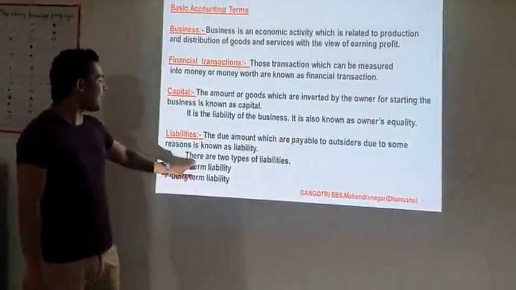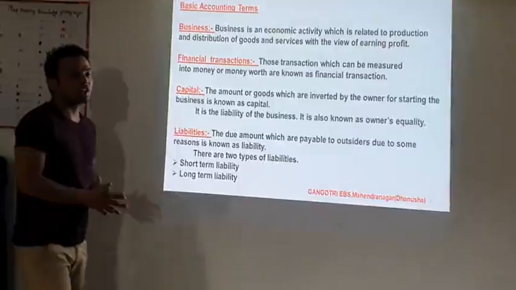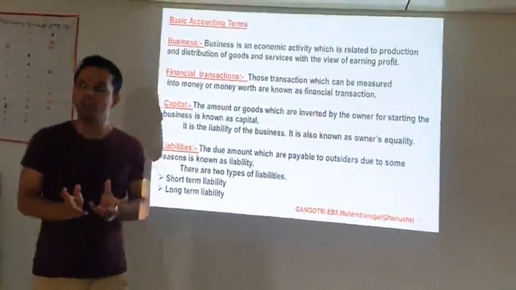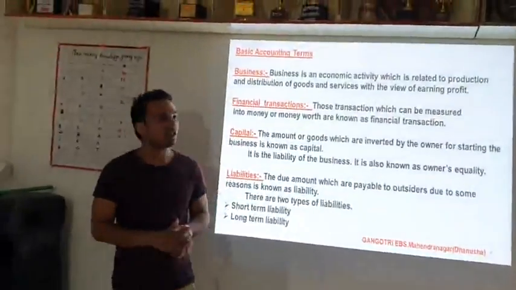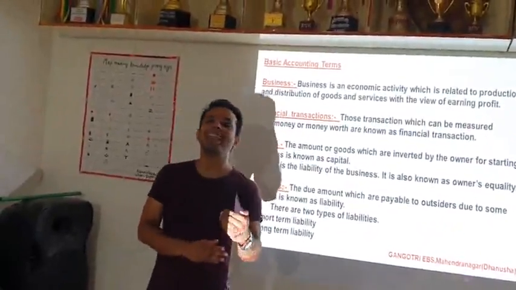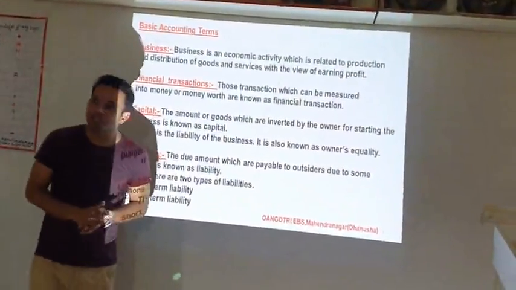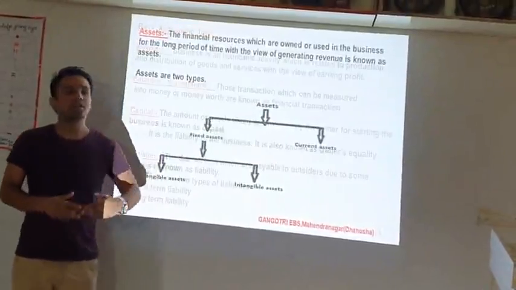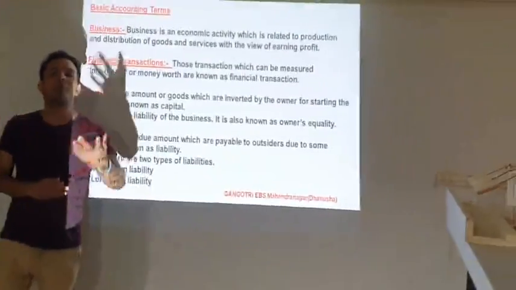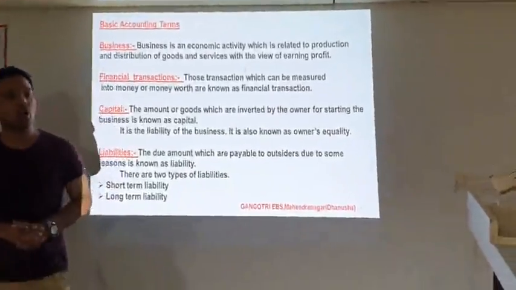So there are two types of liabilities. One is short-term liabilities and the other is long-term liabilities. Now what is the meaning of short-term liabilities and long-term liabilities? Those liabilities which are payable within the year are called the short-term liabilities, and those liabilities which are payable more than 1 year are known as long-term liabilities.